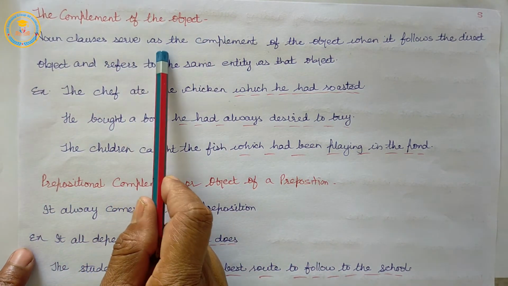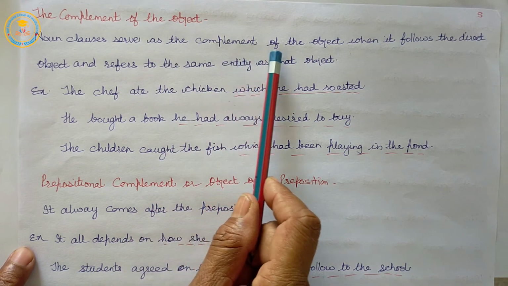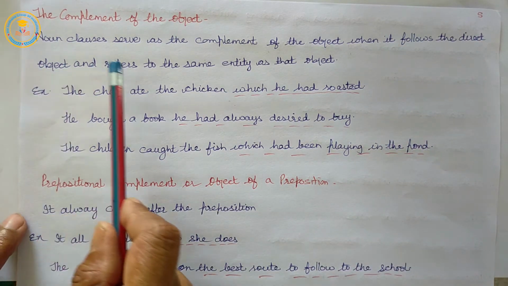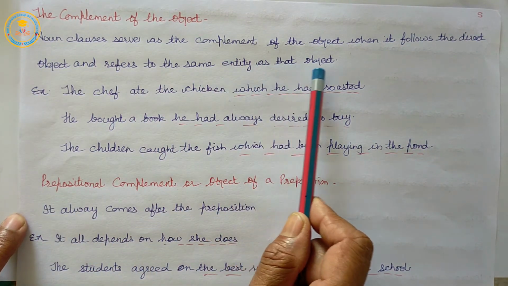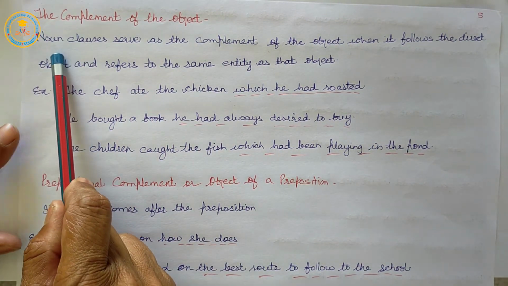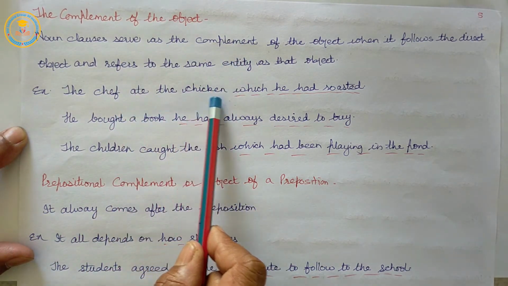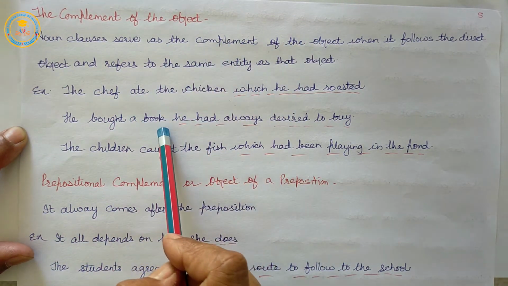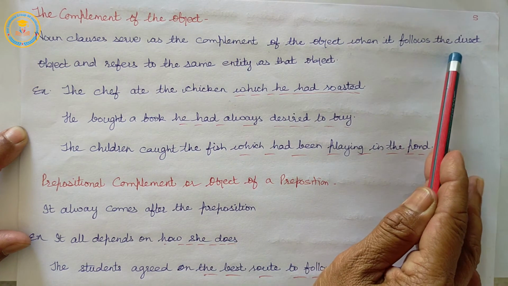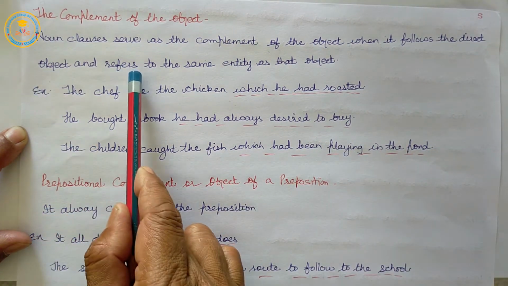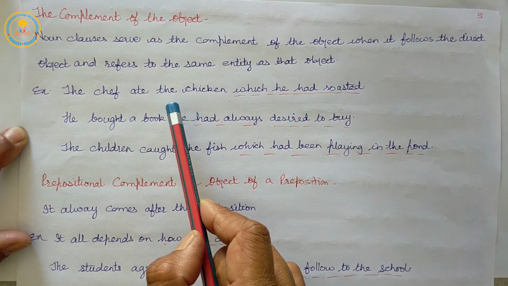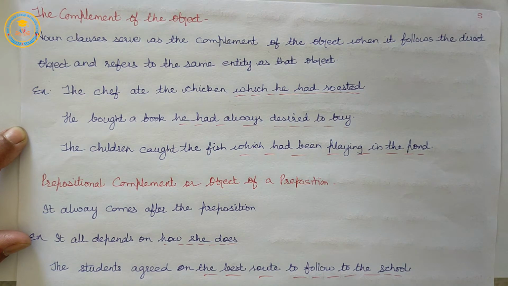A noun clause serves as the complement of the object when it follows the direct object and refers to the same entity as that object. Listen.